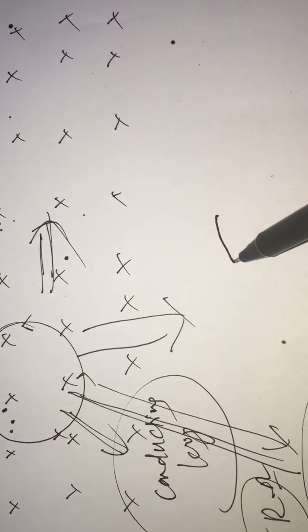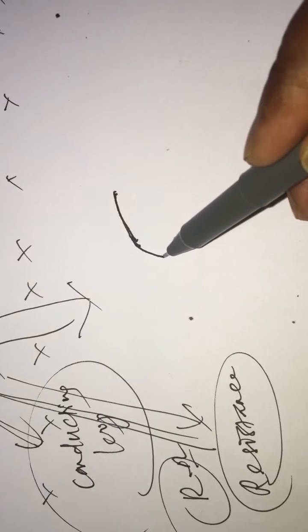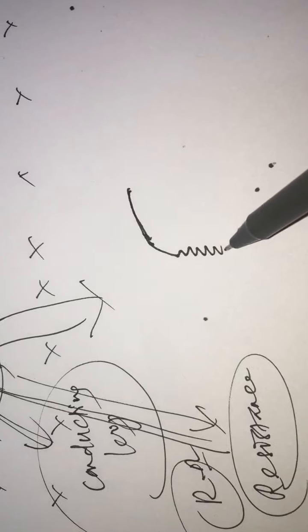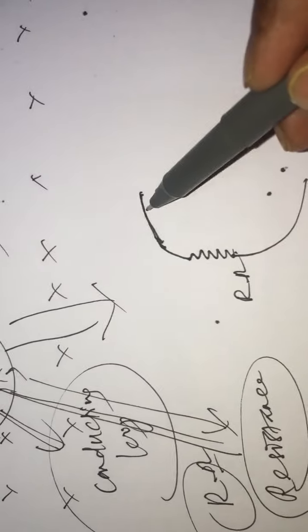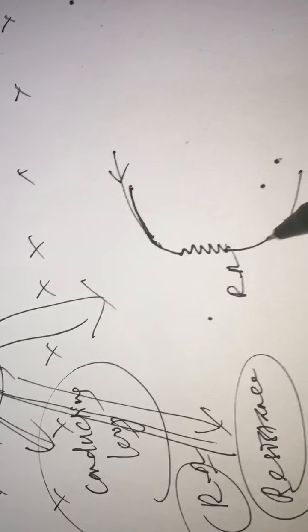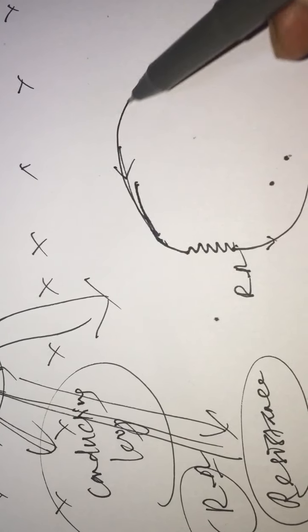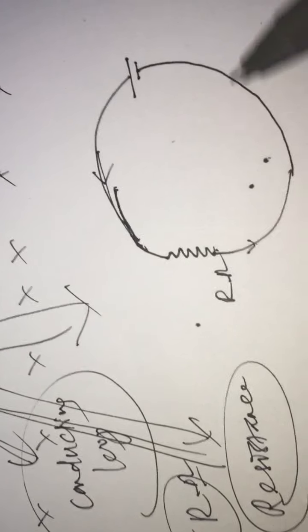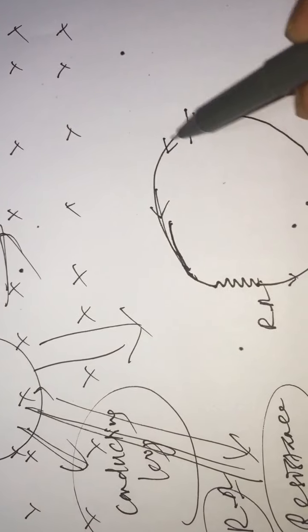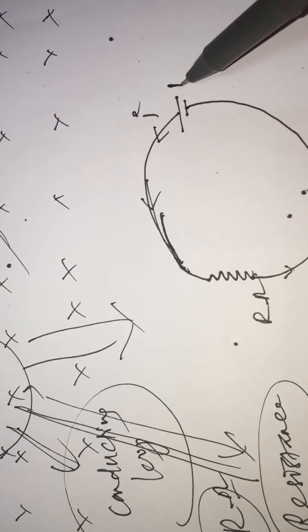So this wire has a resistance R ohm, and the current is in anti-clockwise direction. So here will be the positive terminal, here will be the negative terminal. Current flows from the battery's positive terminal.